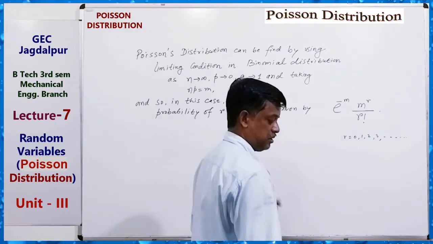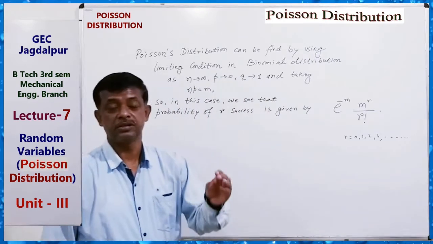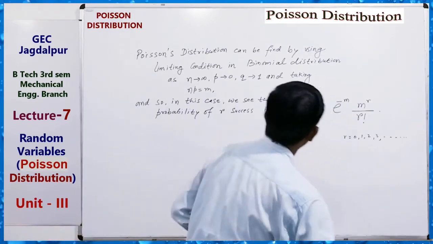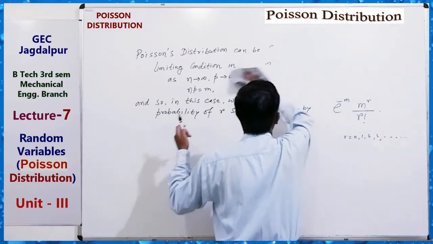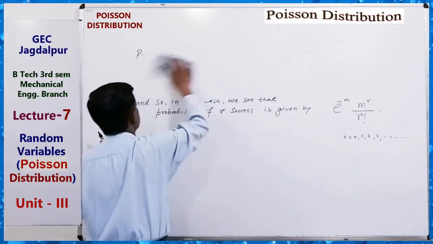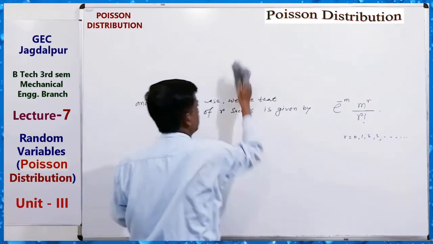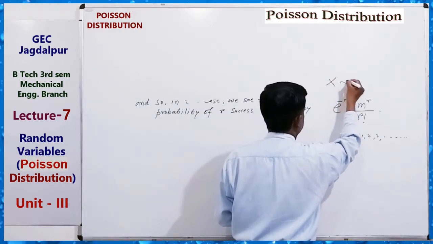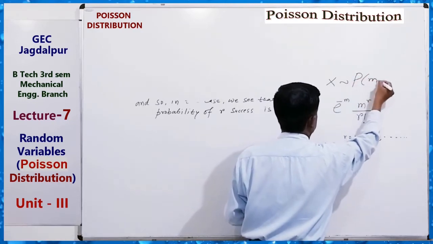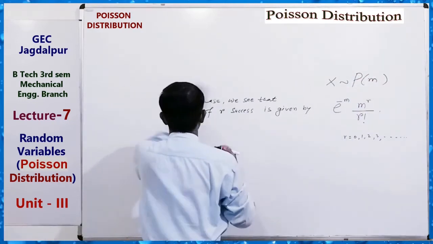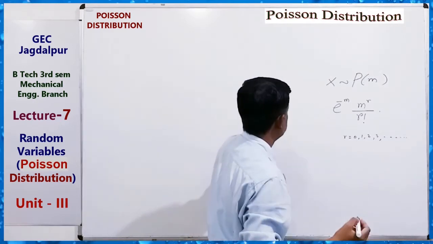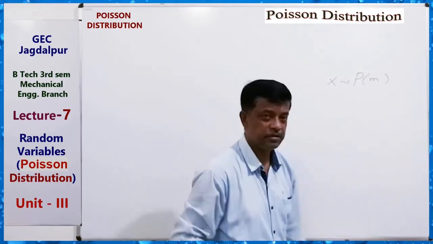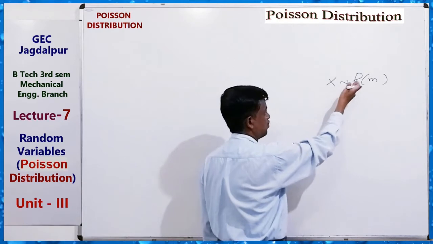So how can we define a Poisson probability distribution? In short, if X is a random variate which possesses the Poisson distribution, then X follows a Poisson distribution.